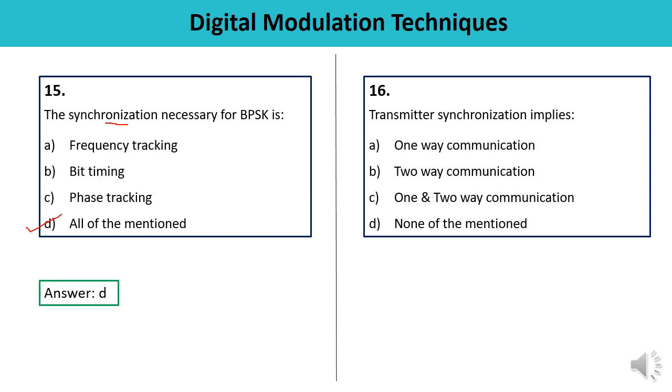Question number 16. Transmitter synchronization implies. Here we are talking about the transmitter synchronization. So this is one-way communication, two-way communication, one and two-way communication or none of the mentioned. See, transmitter plays a role in the synchronization by varying the frequency and timing. So its transmission corresponds to the expectation of the receiver. This transmitter synchronization implies two-way communication. It means answer is B. Let us check. Yes, this is the correct one.